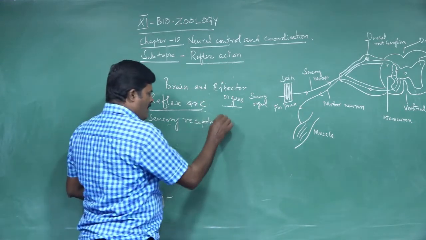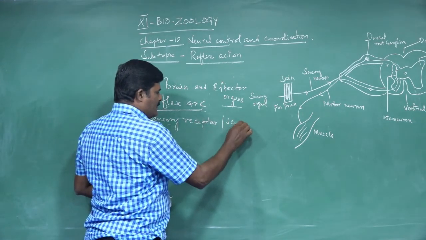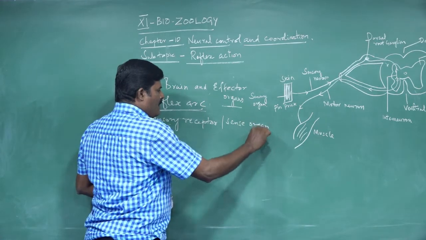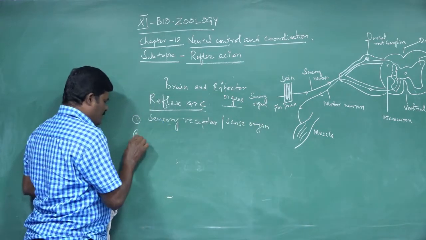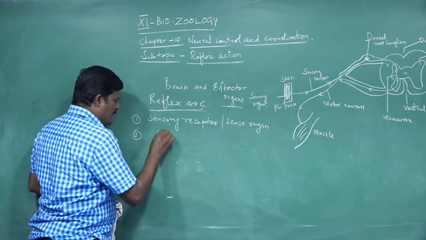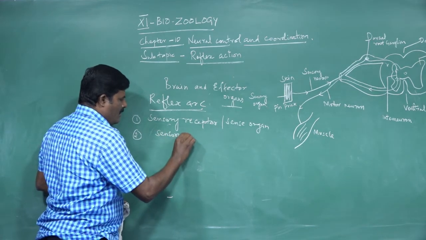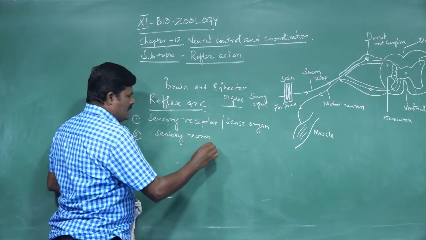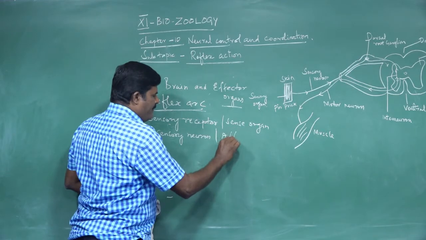Sensory receptor, otherwise called a sensor. The second structure is the sensory neuron, otherwise called the afferent neuron.